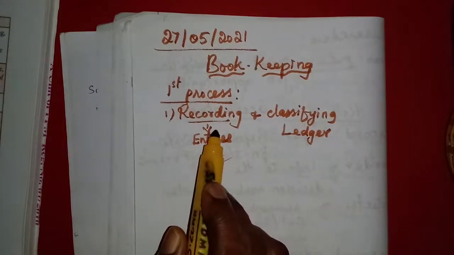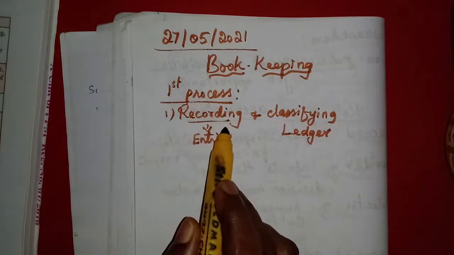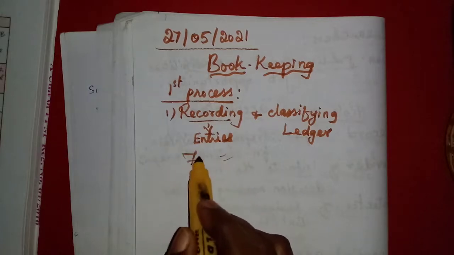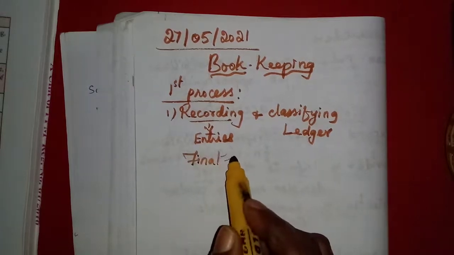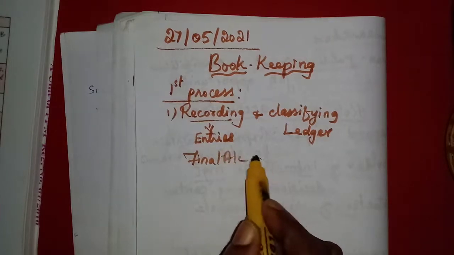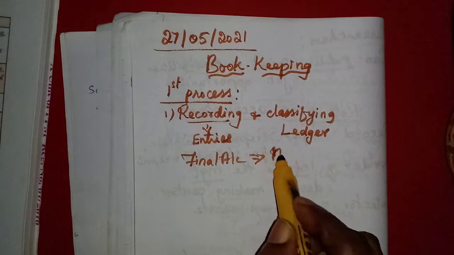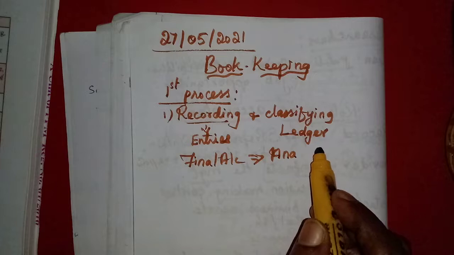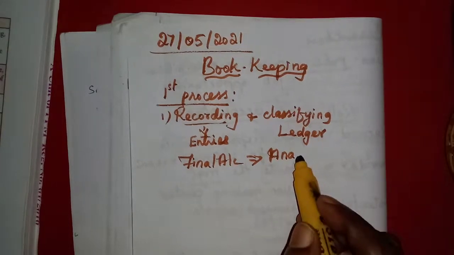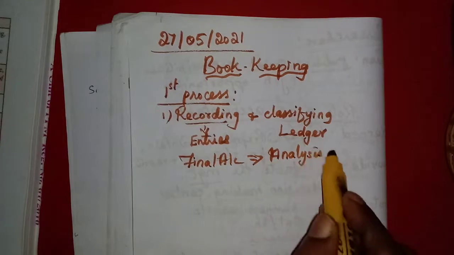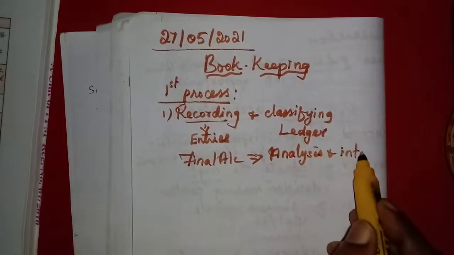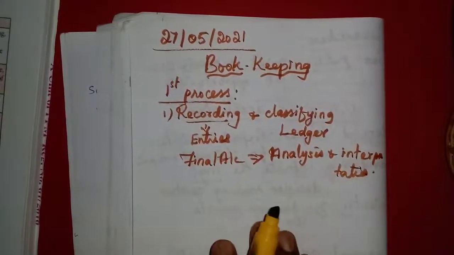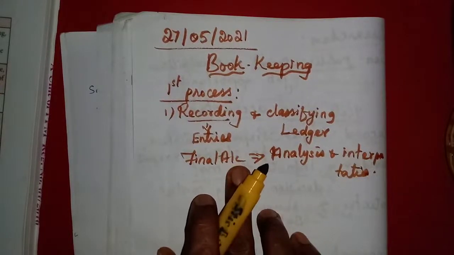From the bookkeeping records, the journal entries and the ledger accounts, we can prepare the final accounts. From the final accounts, what can we do? We can analyze and interpret. Analyzing and interpreting will be done after the bookkeeping process.